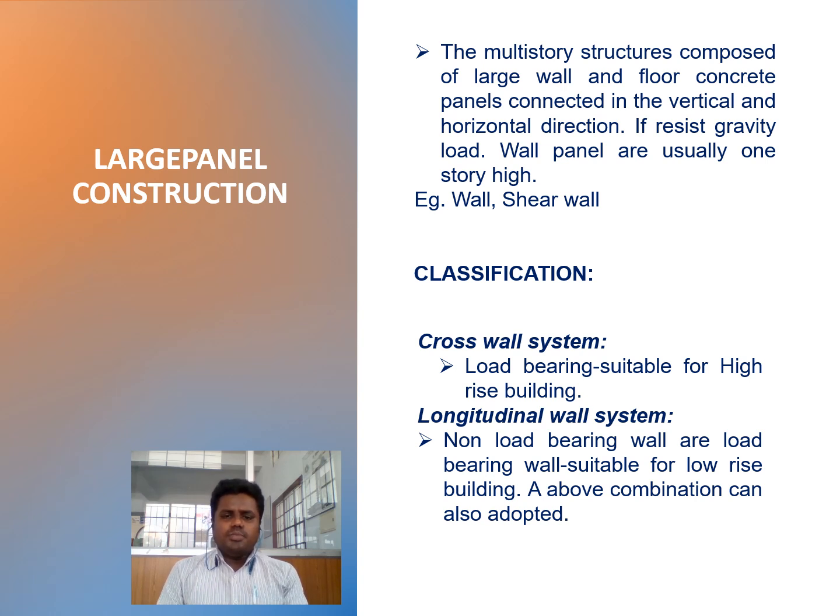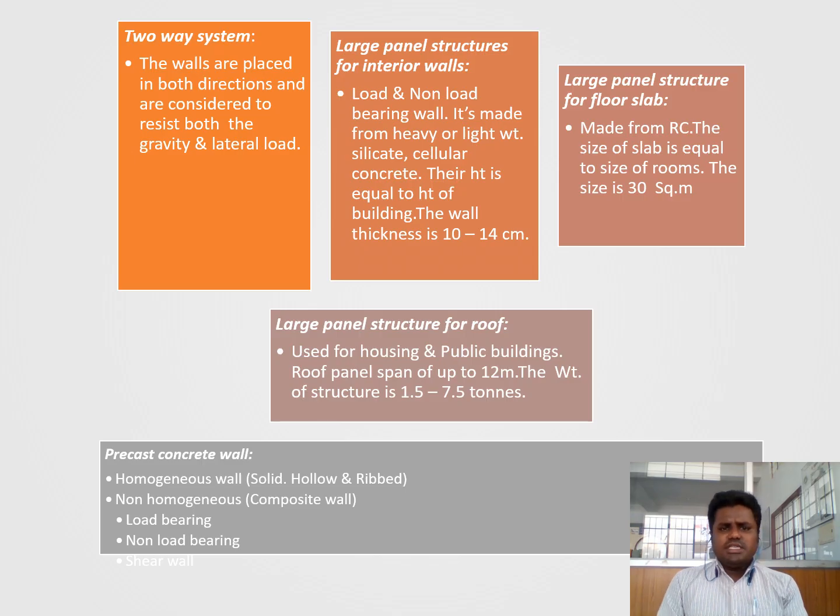For non-load bearing structures, we use the longitudinal wall system, which is better for adopting all the loading conditions to the surface. A two-way system: this system is provided for placing in both directions, and the panels are considered to resist both gravity load and lateral loads also. This is load case 2.